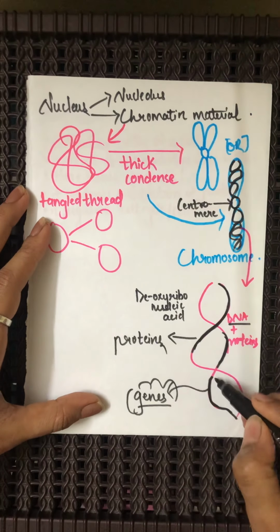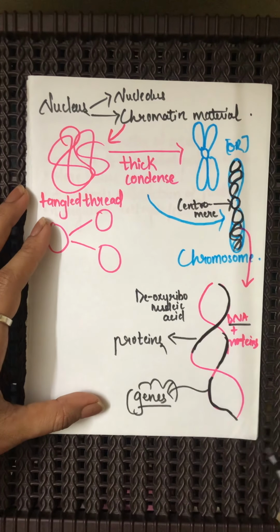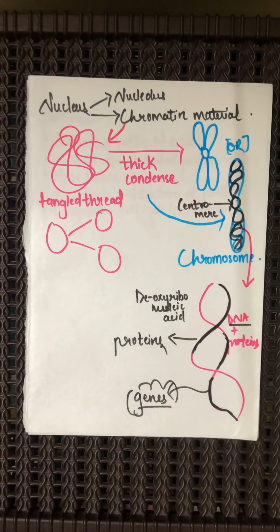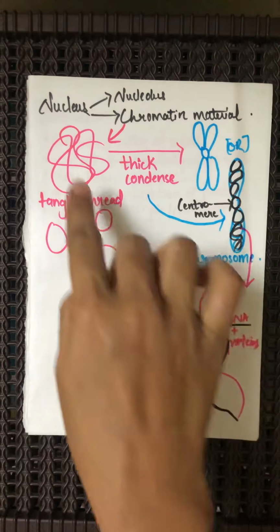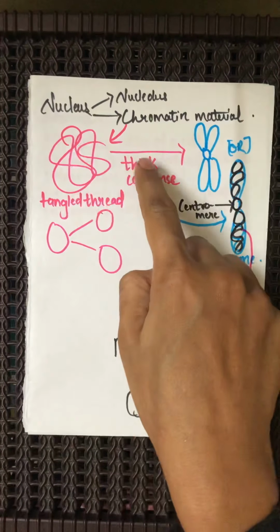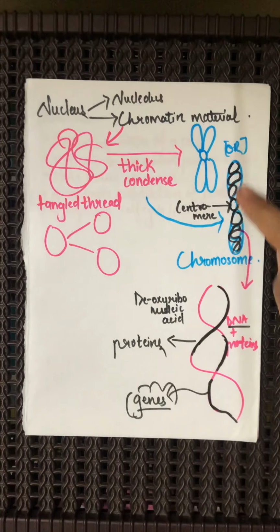That is, these genes decide what will come from our parents to us. The ones which get transferred from our mother and our father are nothing but the genes. Do you understand this? One more time, we shall understand this. The nucleus has chromatin material, which when thickened, looks something like this.